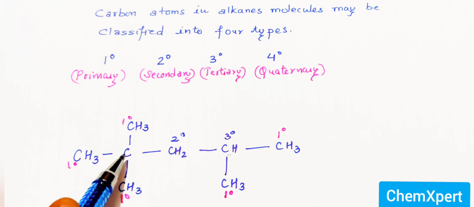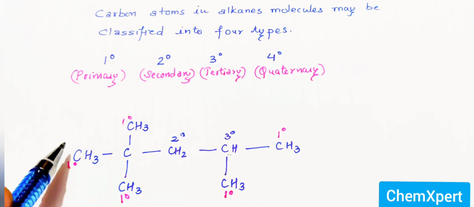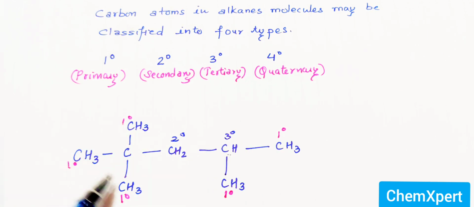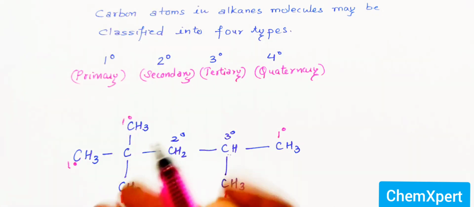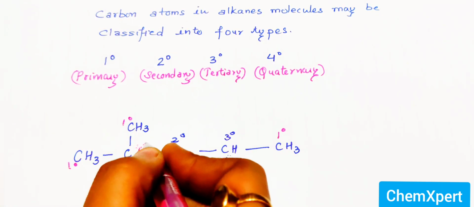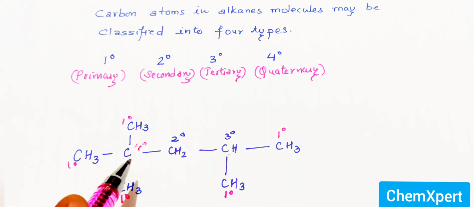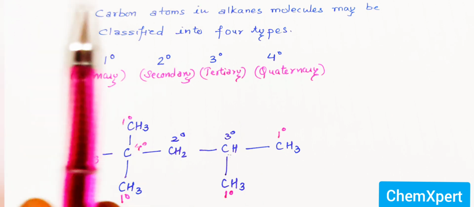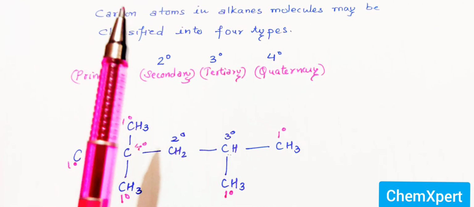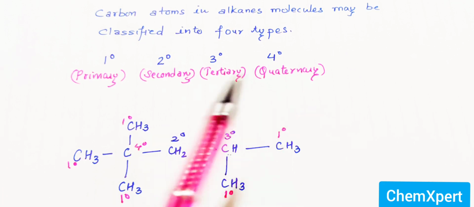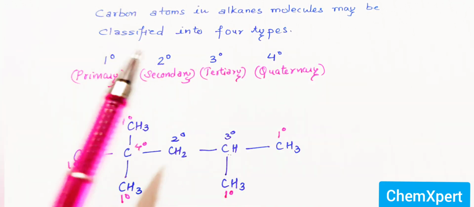Now this central carbon atom is attached to four carbons at one time, 1, 2, 3, 4. So this carbon is 4 degree, that is a quaternary carbon atom. So any alkane may contain all these types or any one or two types of carbon atom.